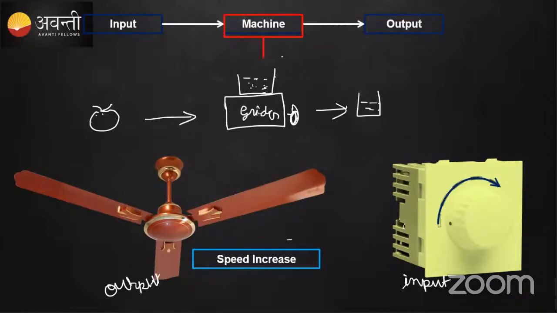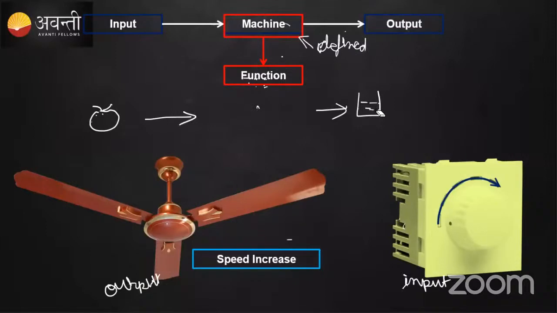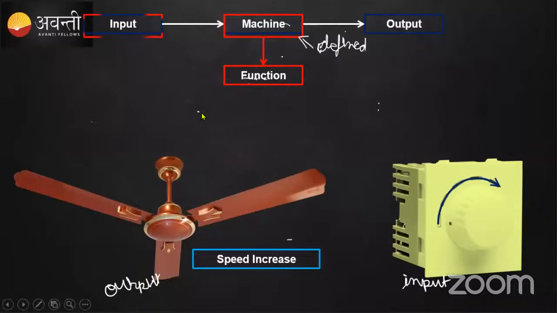So that machine that we have is a function, like the grinder is a function. Why? Because this machine is well defined. What has to be done is defined, so the function is also well defined. What needs to be done is defined, and we have an input and we can expect an output.